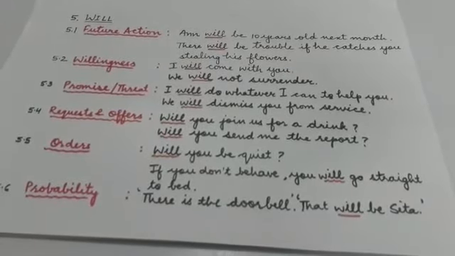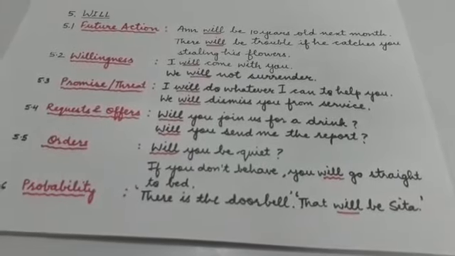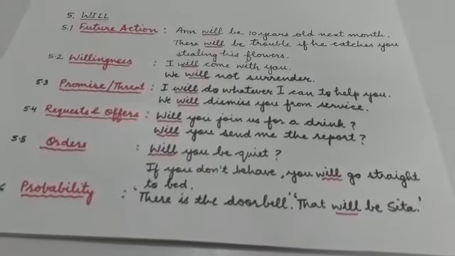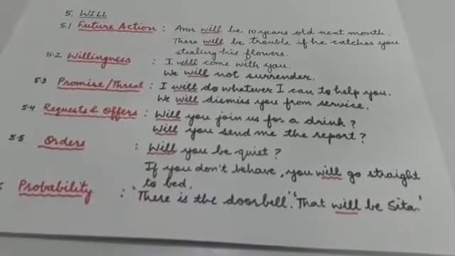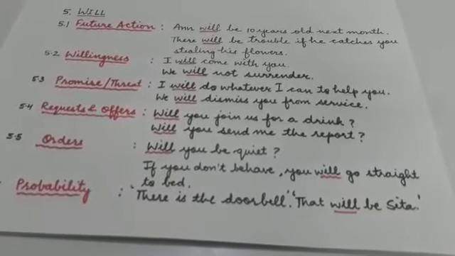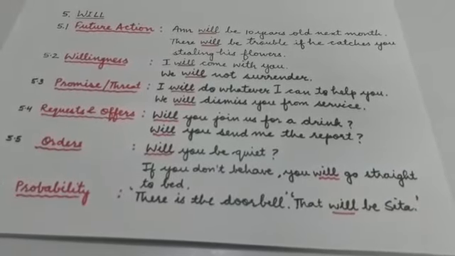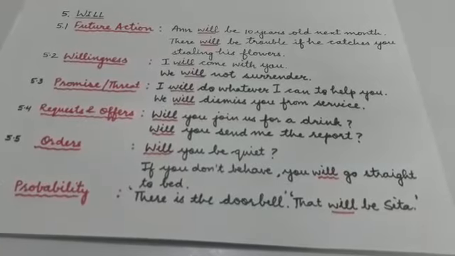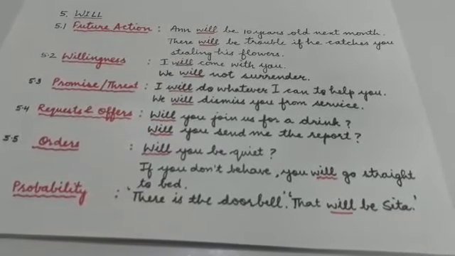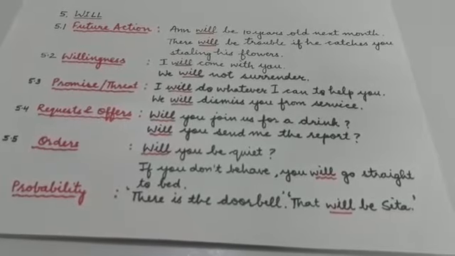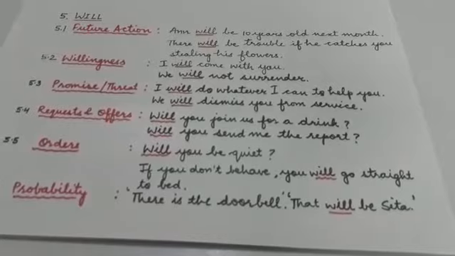And the last notion that is expressed by will is probability. By probability, we mean stronger possibility. So there are very many chances of something happening. There is the doorbell. That will be Sita. For example, if Sita comes at 5 o'clock and the doorbell rings at 5 o'clock, what will you say? That will be Sita. So there are 100% chances that it is going to be Sita only.